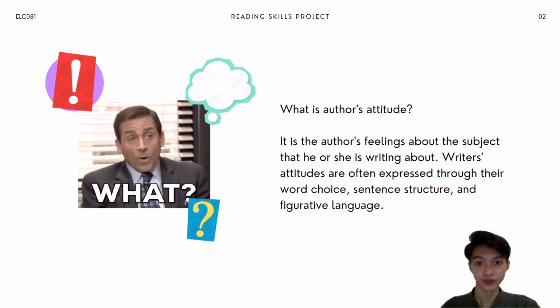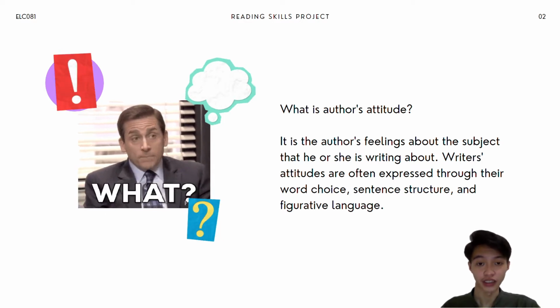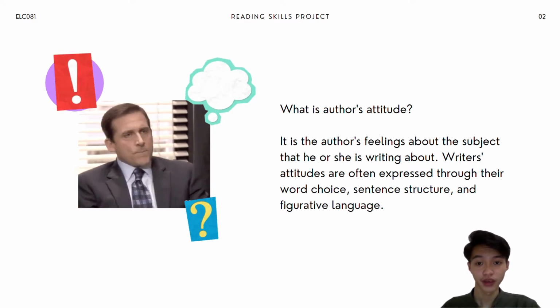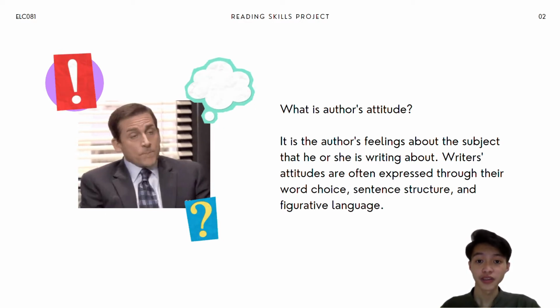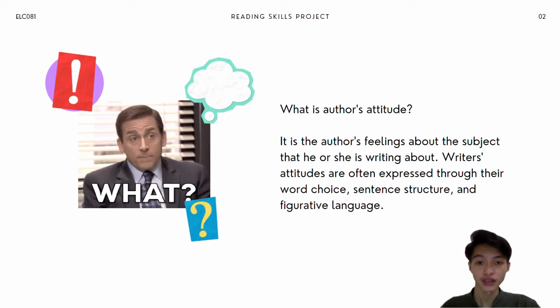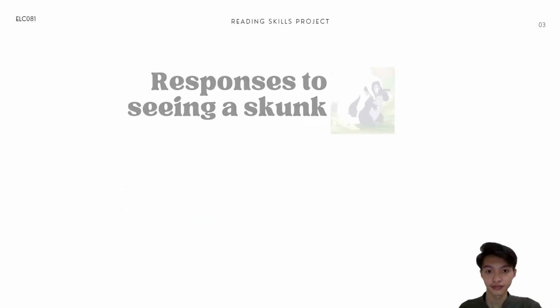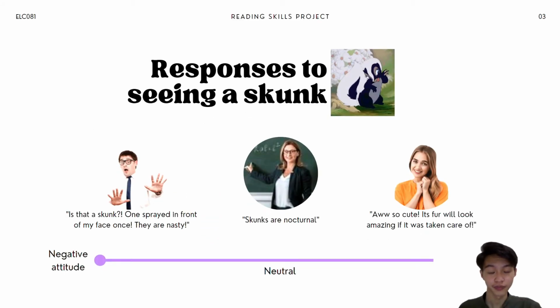What is author's attitude? Author's attitude is the author's feelings about the subject that he or she is writing about. Writer's attitudes are often expressed through the word choice, sentence structure, and figurative language. Let's look at these examples here.